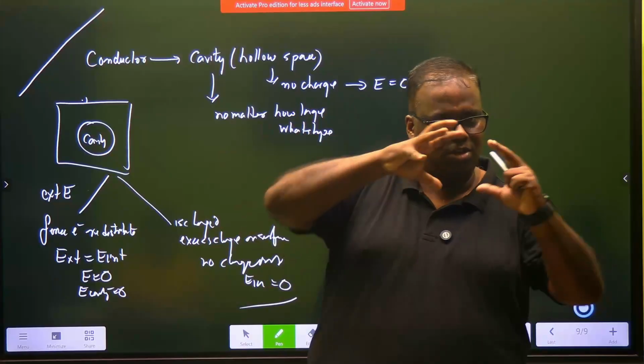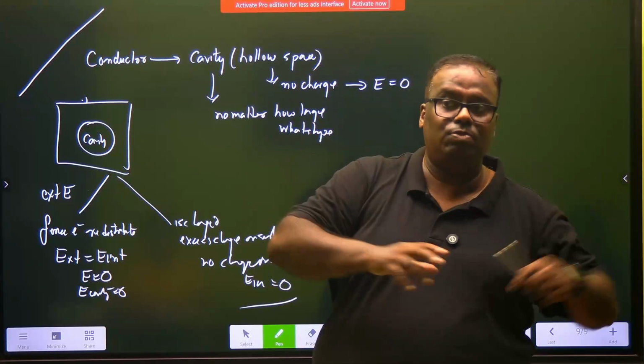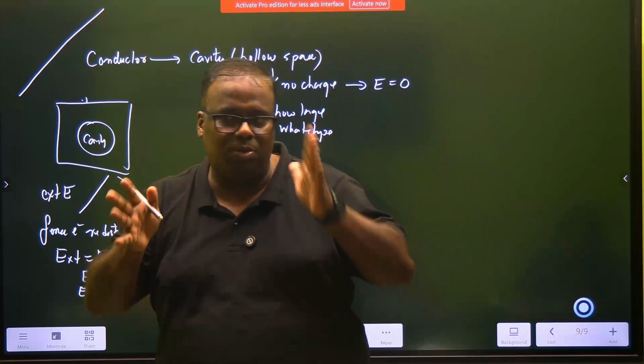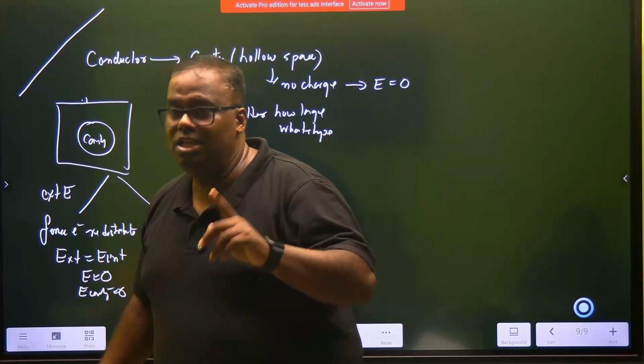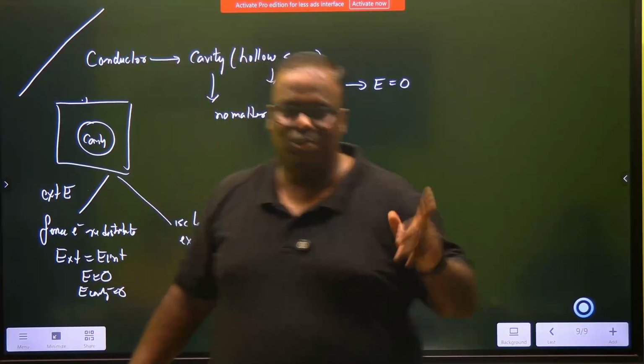You apply Gauss law like a pillbox. We will use this when we do a parallel plate capacitor. There will be two plates, and that time I will write E equal to sigma by epsilon naught. It should not confuse you.